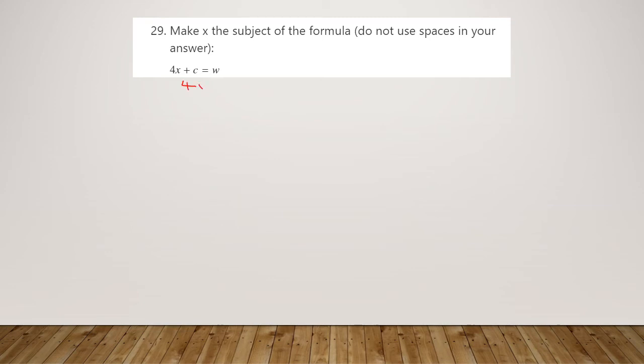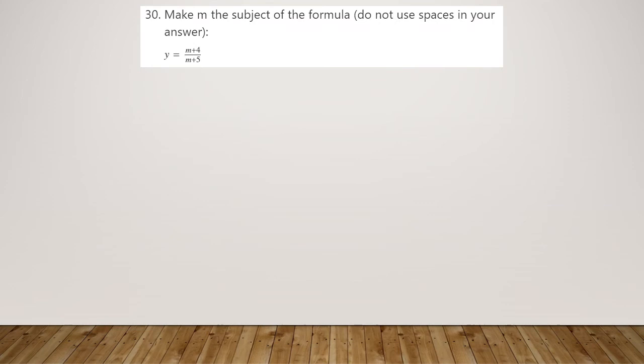So that gives us 4x equals w minus c. And then x is being multiplied by 4 on the left hand side still, so we need to get rid of that. So divide by 4 on both sides. And that gives us x equals w minus c all over 4. There are a couple of variations that people could have had. You could have a quarter w minus a quarter c, obviously equivalent to that. I have checked through, and if you've got something slightly different, you may well find it marked correct if it's equivalent to this.